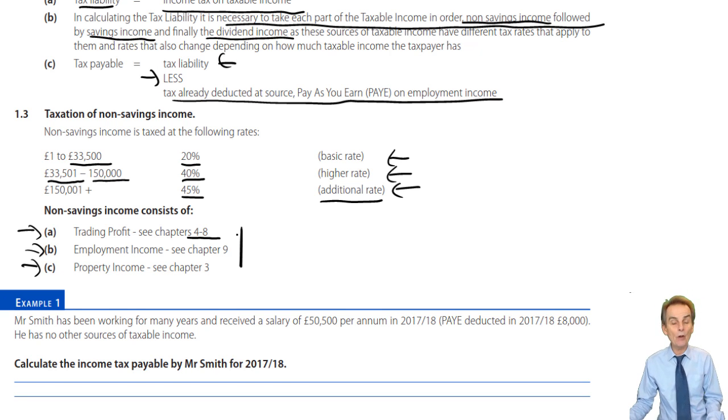And then there were a variety of loss reliefs that were available. We looked at two of those. If you inherited a brought forward trading loss coming into this tax year, you would then set that automatically off against the trading income of this period. If you made a loss in this tax year, you could, if you so chose, set it off against the total income of the year. Go back and remind yourself on that pro forma computation, look at where those loss reliefs came in.